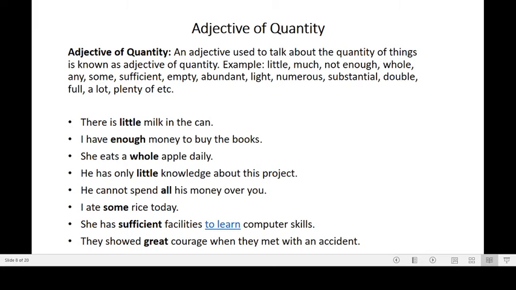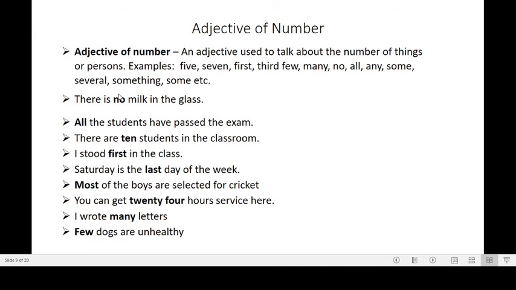So we have learnt adjective of quality and adjective of quantity. Adjective of quality indicates the quality of a thing or person, and adjective of quantity indicates the quantity of things, and these words are called adjective of quantity.